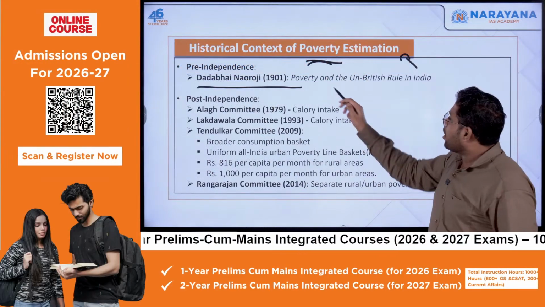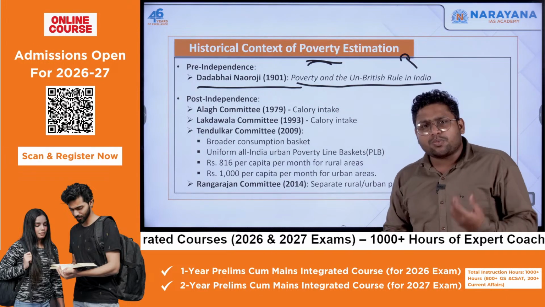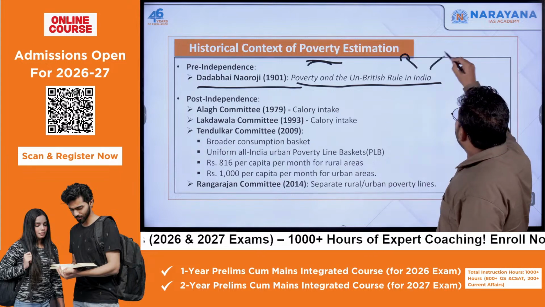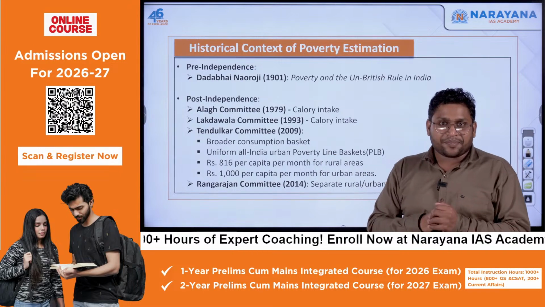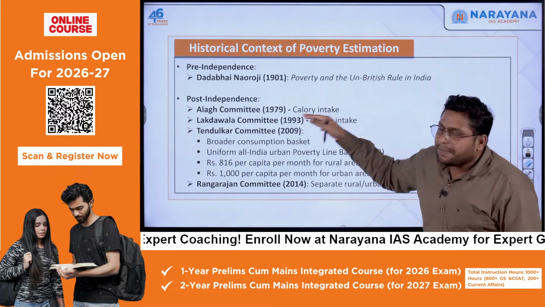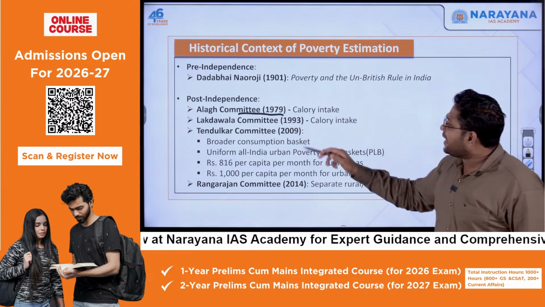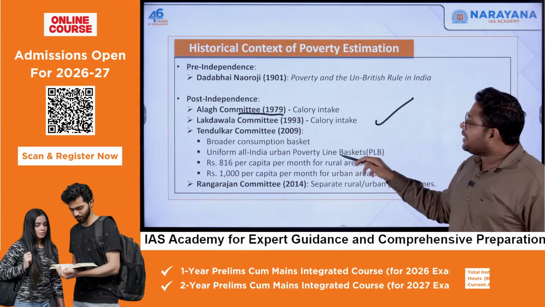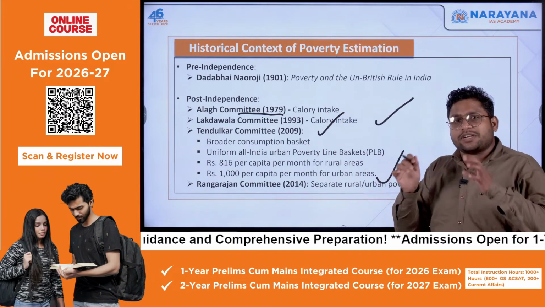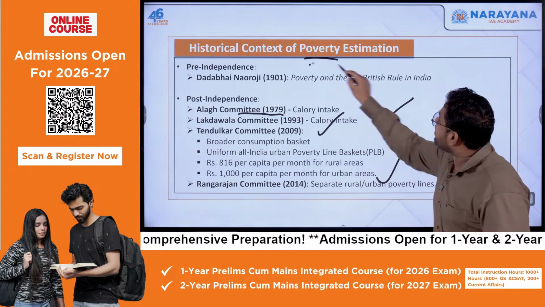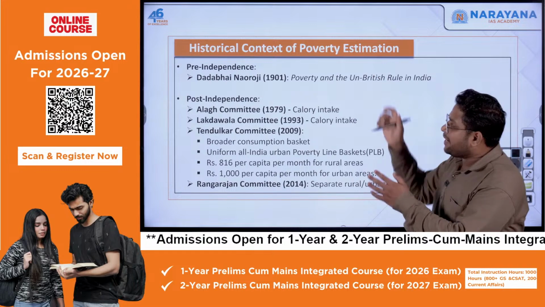If you know the book called Poverty and Un-British Rule in India, through this book he tried to provide some basic estimation of the poverty that existed in India. After independence, we had so many committees. For example, the Alagh Committee of 1979, Lakdawala Committee, Tendulkar Committee, Rangarajan Committee. All these committees were set up so that we can come up with a basic formula through which we can estimate poverty.